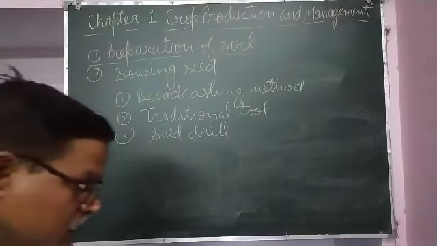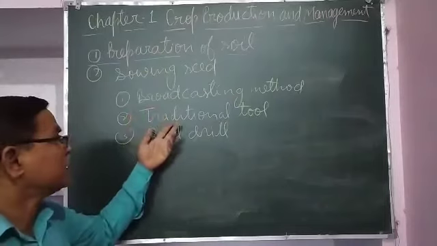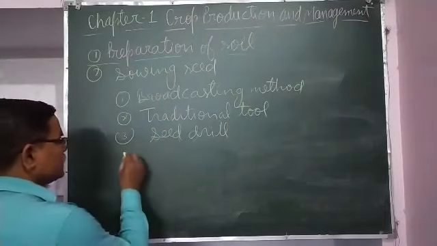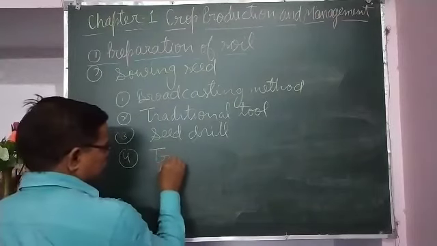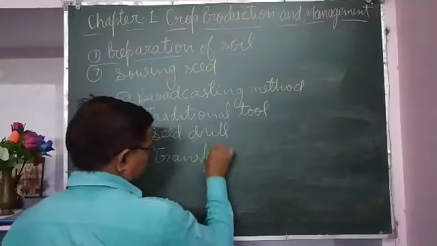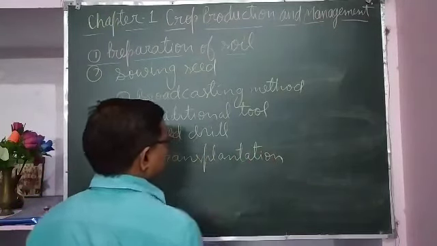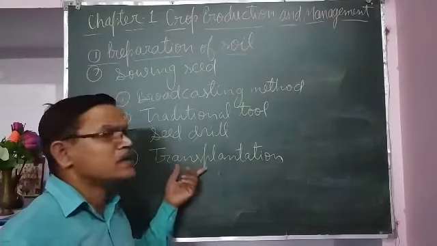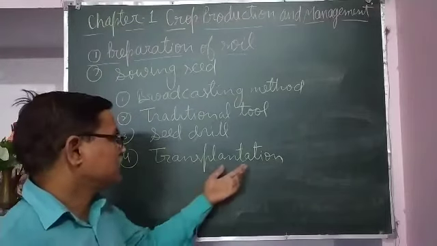So this is how seed is sown: by broadcasting, by traditional tools, by seed drills. One more method is there, although it is not given in your NCERT book, that is transplantation. From the name it is clear: transfer from one field to another.